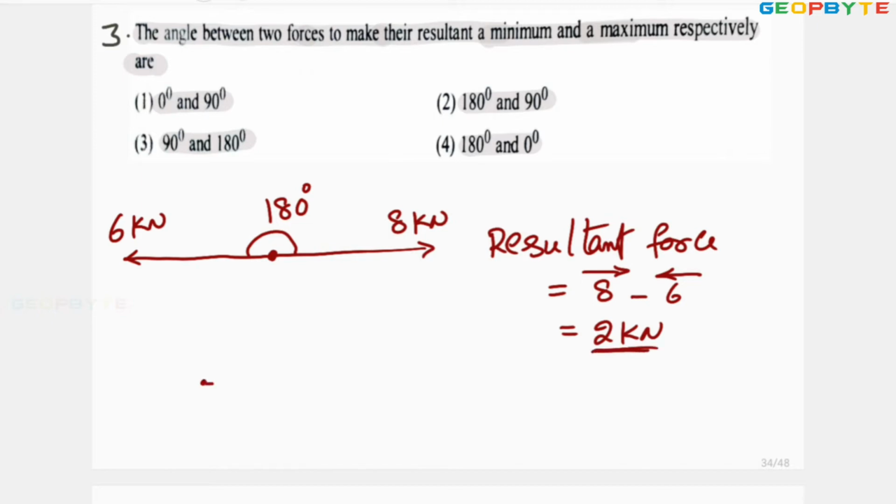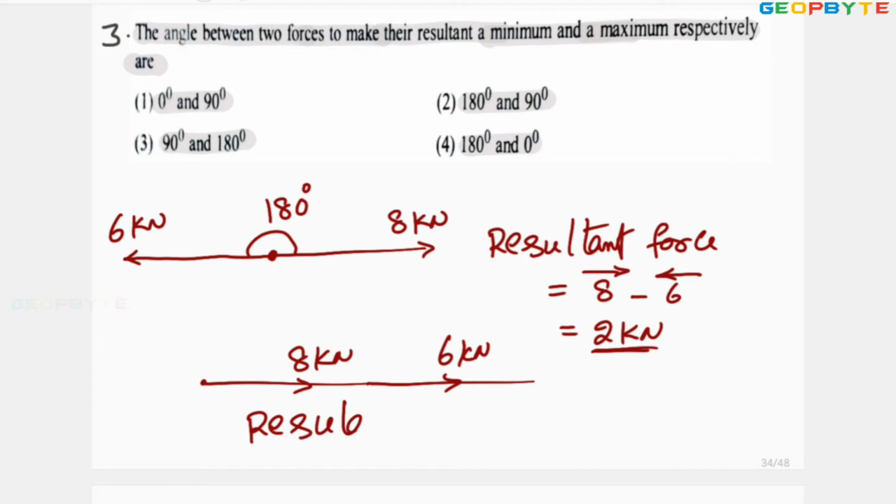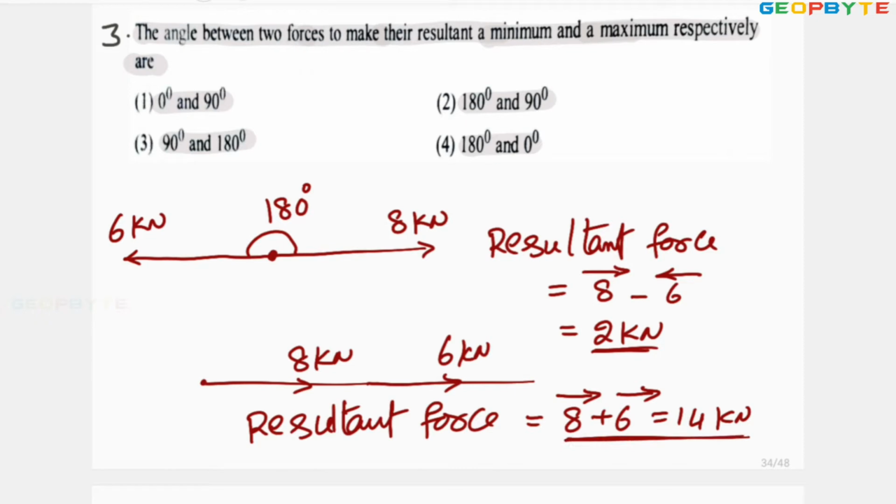But if the two forces, 8 kilonewton and 6 kilonewton, are acting in the same direction, the angle between these two is 0 degrees, then the resultant force equal to 8 plus 6 equal to 14 kilonewton, since both are in the same direction. The angle between these two is 0 degrees. Therefore maximum force is acting.